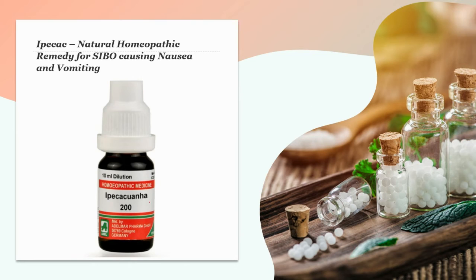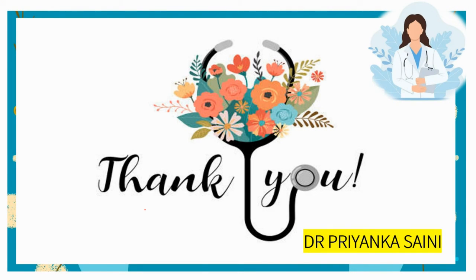Next medicine, last but not the least, is Ipecac. Ipecac is a very wonderful homeopathic medicine used to treat cases of SIBO where nausea and vomiting are the predominant symptoms. The nausea is intense and constant, making the person want to vomit. Nausea appears quickly after a bout of vomiting. A smell of food tends to worsen nausea, and vomitus is watery fluid or contains food. The other accompanying symptoms include pressing pain in the stomach, loss of appetite, and cutting, cramping pain in the abdomen. So these are some homeopathic medicines which have been used for the treatment of SIBO.